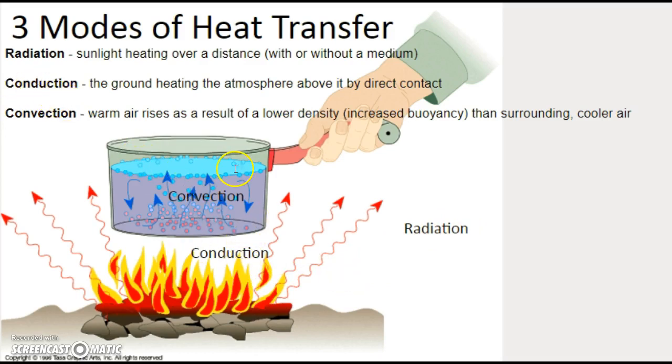It doesn't mandate that there's a medium. Then you have conduction. Conduction is the heating due to direct contact. So conduction, you could say that this handle is going to warm up because the heat is going to be transferred from molecules that are touching each other. An application of this to the Earth: the ground's heating the atmosphere above it by direct contact with the ground to the air. So conduction, here's a good example. And lastly, convection. Warm air rises as a result of a lower density, or you could say increased buoyancy, than the surrounding cooler air. So as soon as you heat something up, whether we talk a liquid or a gas, hotter material is going to rise, cooler material is going to sink. And these circulation cells that we describe are called convection.